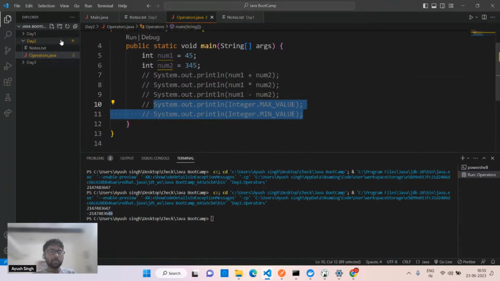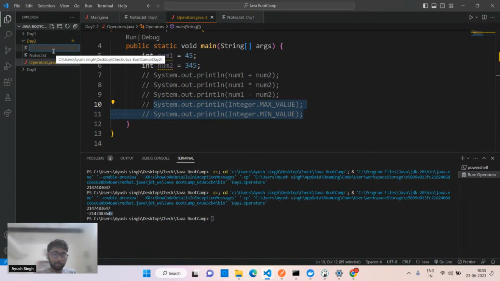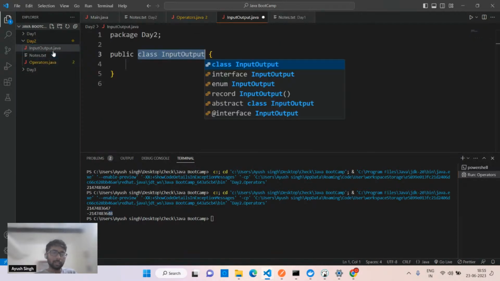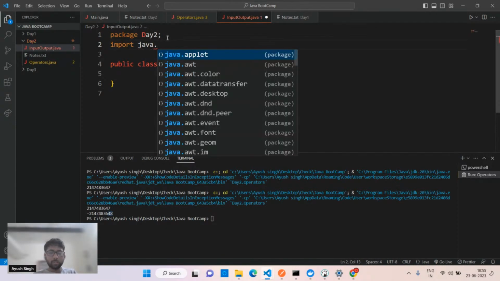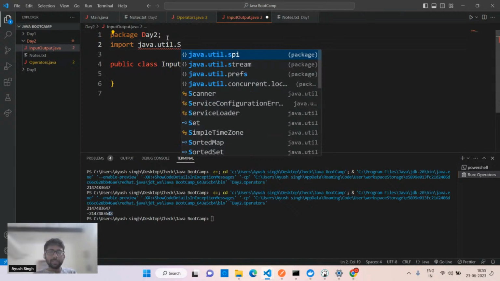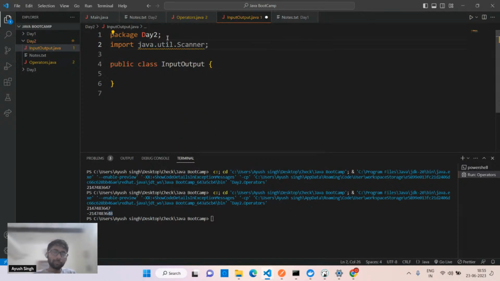If you have to see the input part, I'll show you with the scanner. We have BufferedReader as well. The syntax is a bit different and it is quite complex, so I'll not suggest you go for the BufferedReader. You can go for the scanner. It is quite easy. We simply import java dot util dot Scanner, so I don't have to use all of the packages. Packages are like methods, like functions inside the JDK, that we use with the help of import. Import means calling that code to use inside our class.